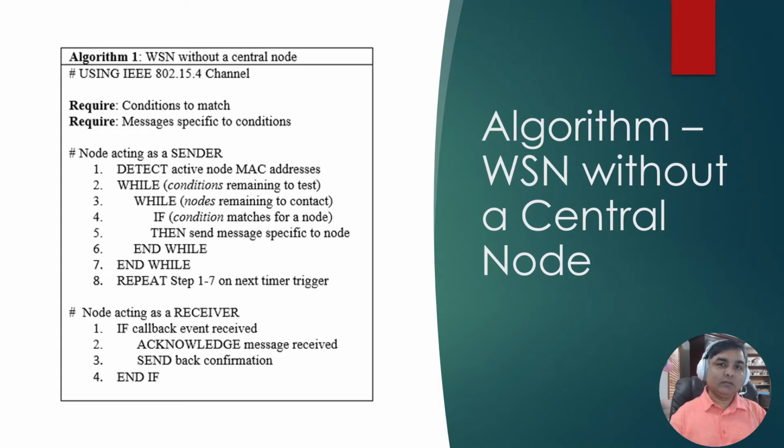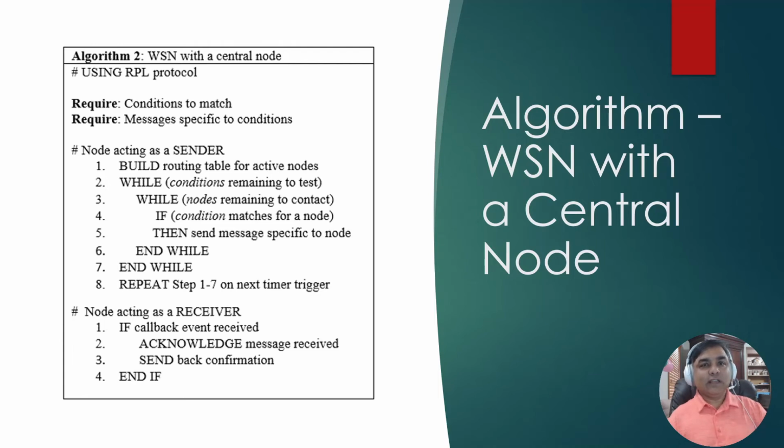While receiving, when the same node is working as a receiver, it randomly receives whenever a packet comes to it, processes that packet, and sends a confirmation back. Here, one thing to mention is that the detection of the nodes around a node is done by MAC address, by finding the MAC addresses, because here we are using the IEEE 802.15.4 channel.